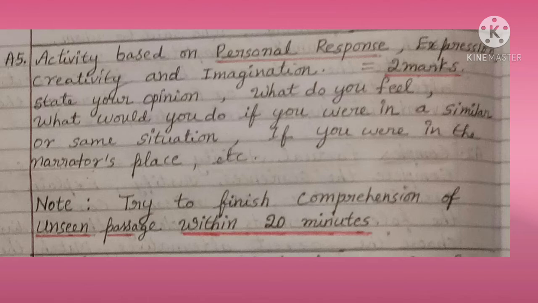And A5, activity based on personal response, expression, creativity and imagination, that also 2 marks question, such as state your opinion, what do you feel, what would you do if you were in a similar or same situation, if you were in the narrator's place, etc. And one more thing, try to finish question number 4A of unseen passage within 20 minutes.